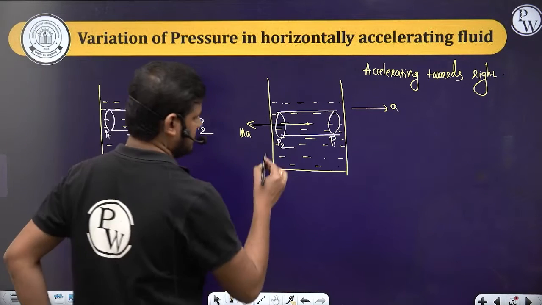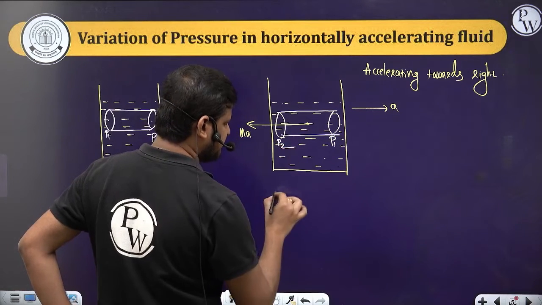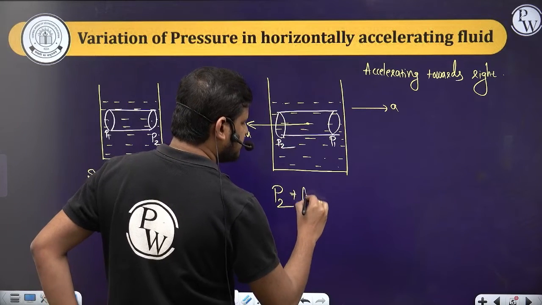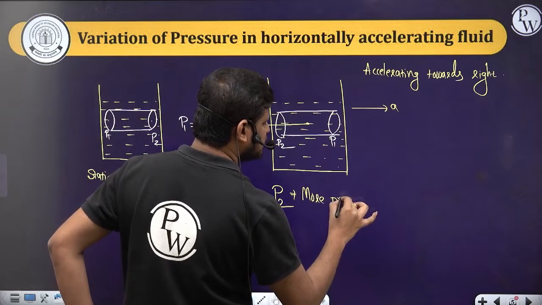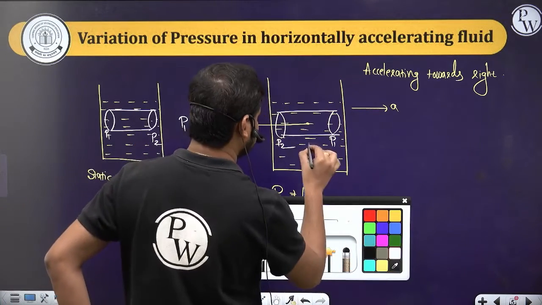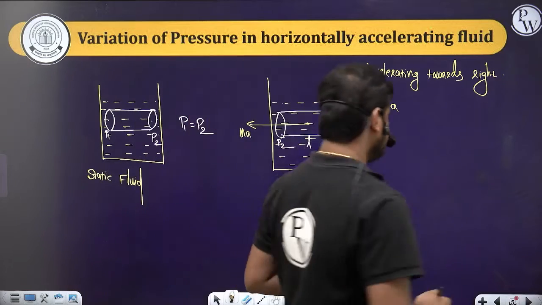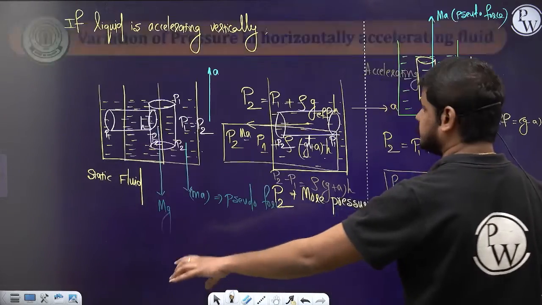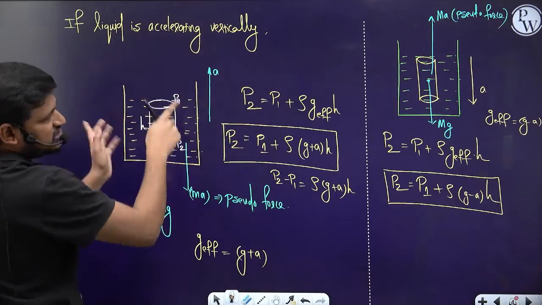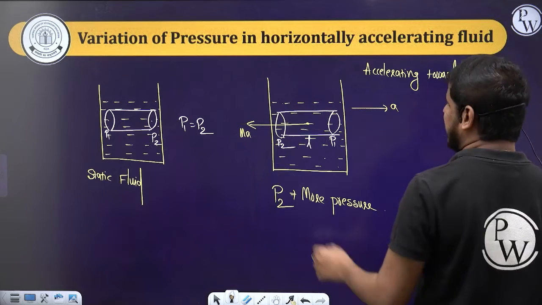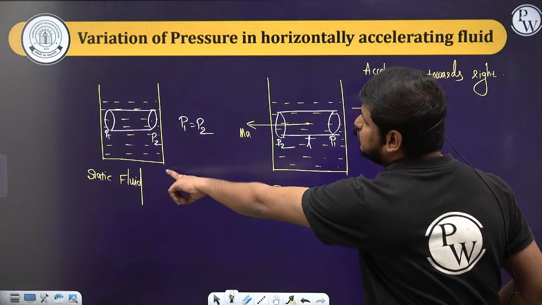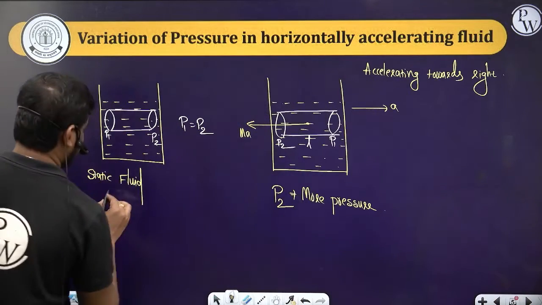So see here, P2 will have the more pressure, and at P1 there will be less pressure. So let me tell you simply, this is L. Now you just keep this horizontally. Then I'll get P2 minus P1 is equal to rho gh. Actually in this case P2 minus P1 is equal to, I can write, rho gh.